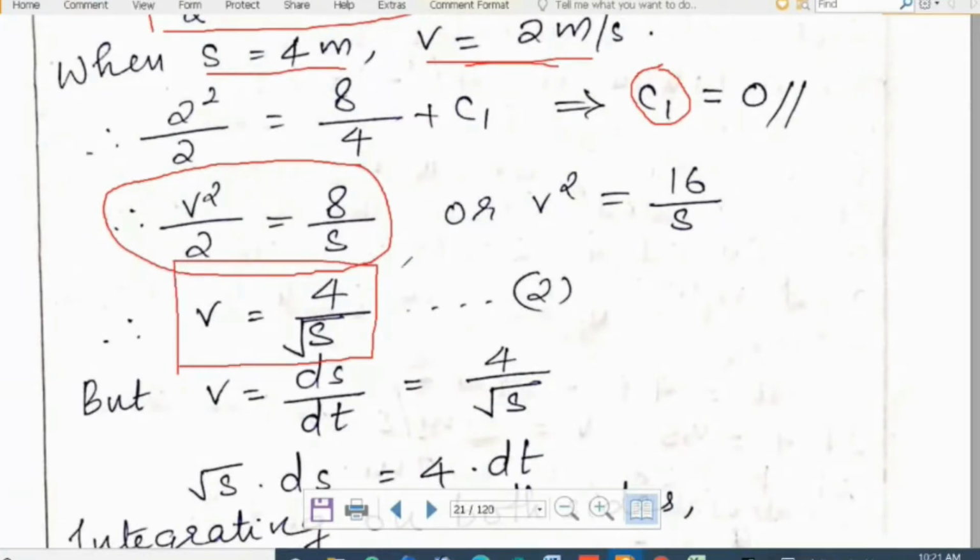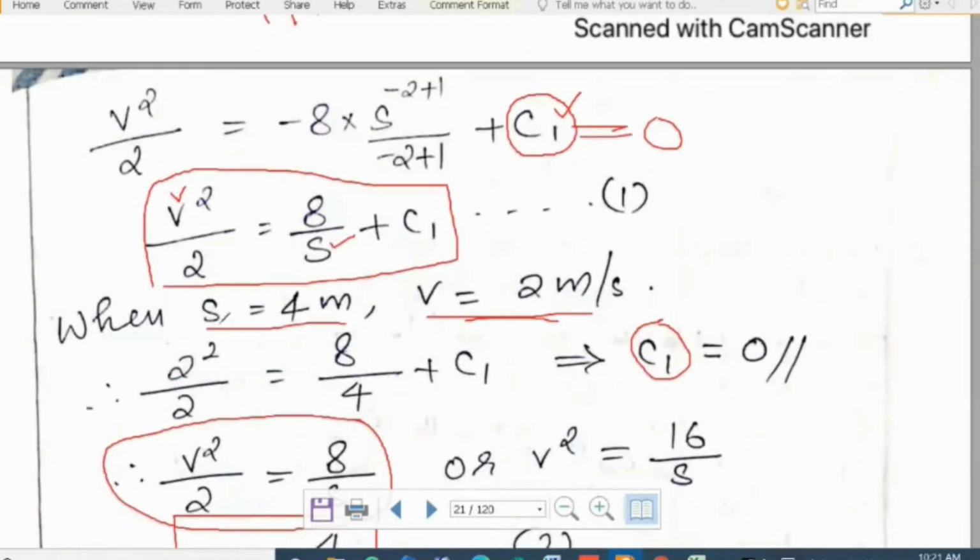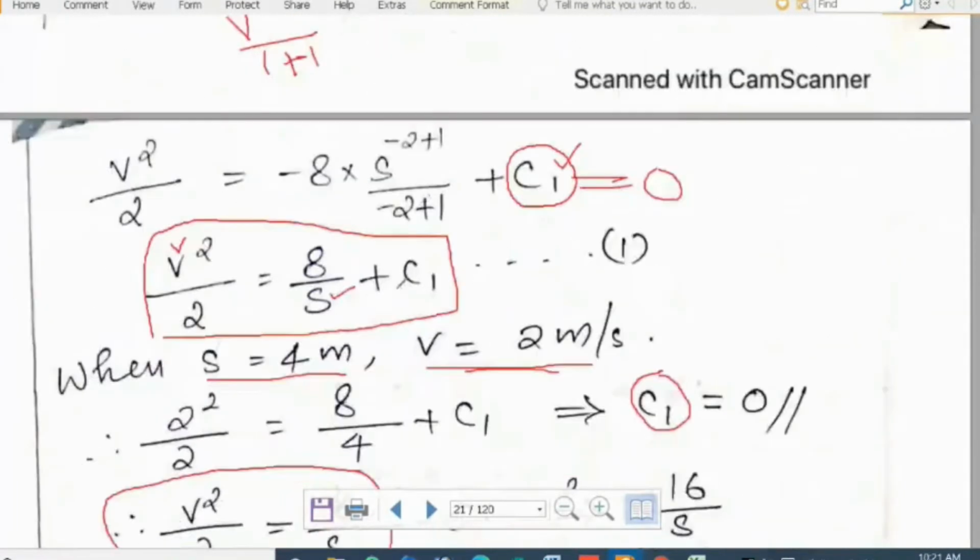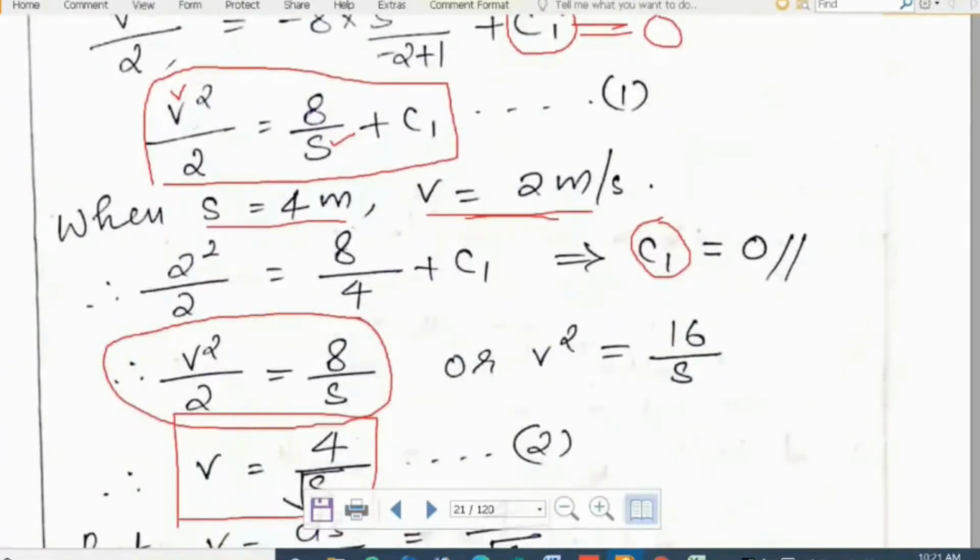There is nothing difficult here because we substituted the conditions s equal to 4 meters and v equal to 2 meters per second, the initial conditions or boundary conditions, in this equation with a constant of integration which is an unknown value, that is c1.